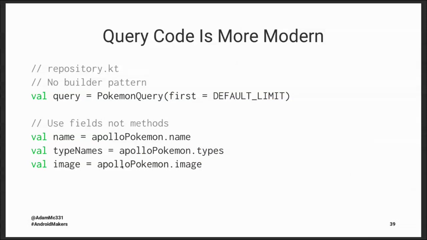But I'd also argue if you ever found yourself, and I rarely do, but found yourself in the position where you need to look at the generated code from Apollo, it's going to be a lot easier to understand a Kotlin generated class than a Java generated class. So I recommend turning this on if you are using Kotlin.